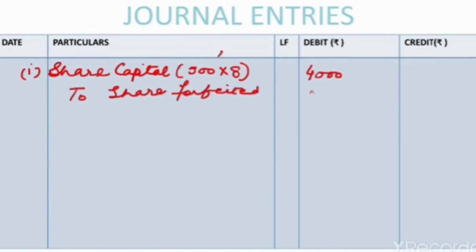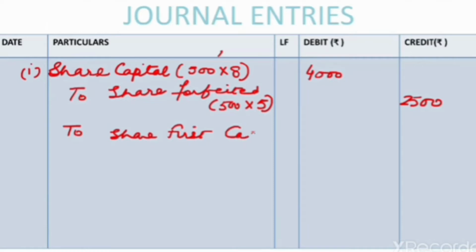We have not received 3 rupees, so we have received 5 rupees so far on these shares, and what we have not received is share first call of rupees 3 per share. So here we will check the total. It comes to be 4,000 on each side. So this is the entry for forfeiture of the share. This is the common entry for forfeiture of shares.